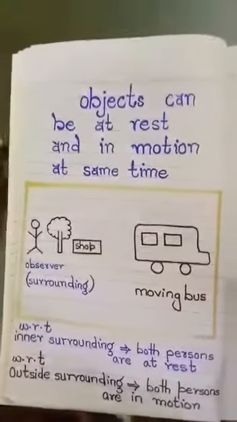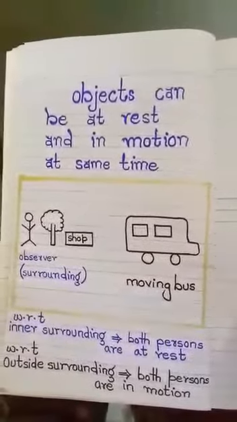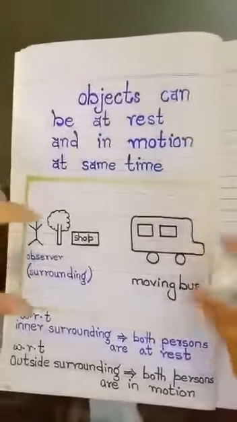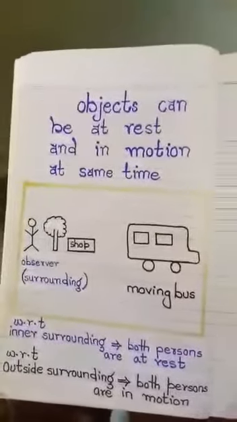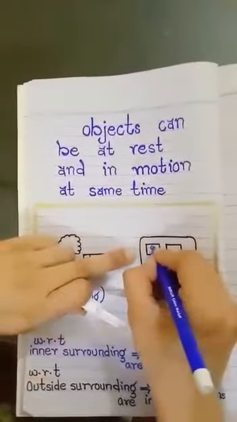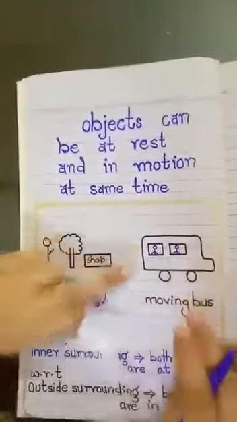Objects can be at rest or in motion at the same time. I explain this statement to you with the help of an example. We take the example of two persons who are sitting in a moving bus.